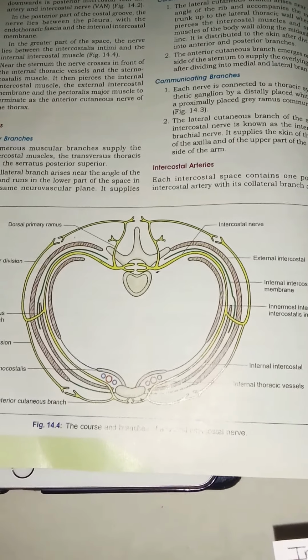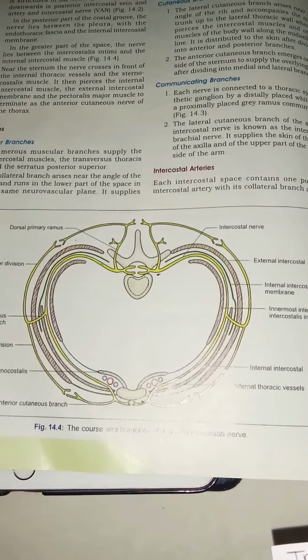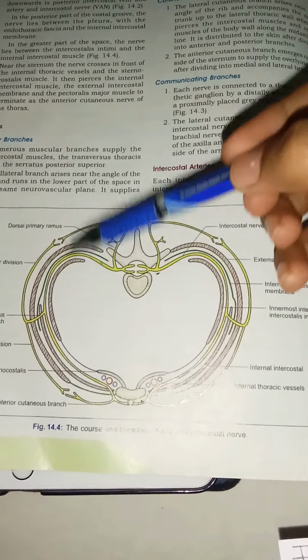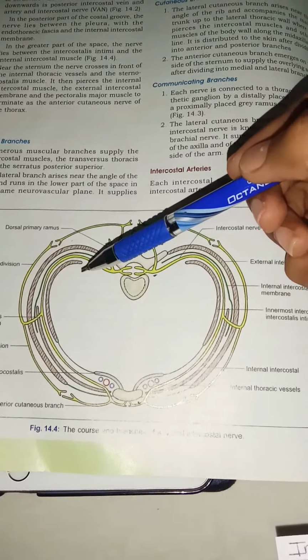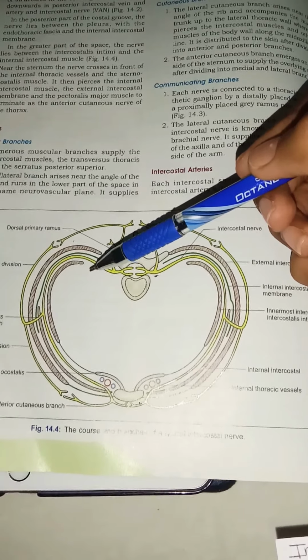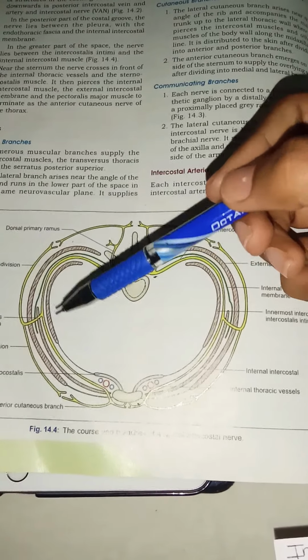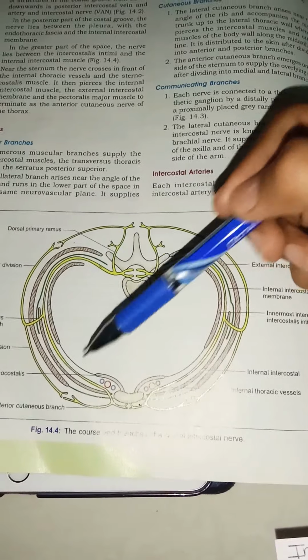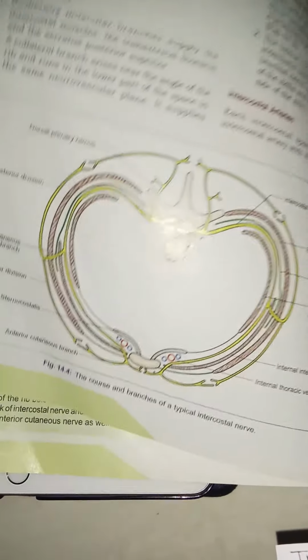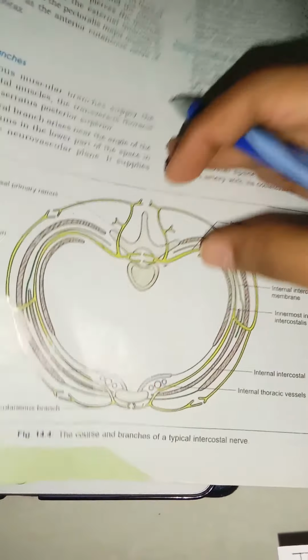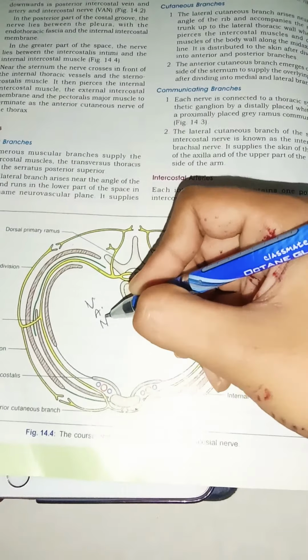This intercostal nerve passes below the same number of rib and enters the costal groove. One more thing you need to note: for example, if it is T1, the intercostal nerve also will be T1, on the same rib number, and it will pass by means of the costal groove. Next, they lie below the posterior intercostal vessels. This is important. Why? Because of the arrangement: it is the vein first, artery next, and then the nerve.